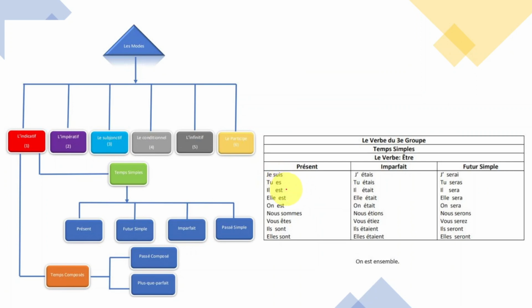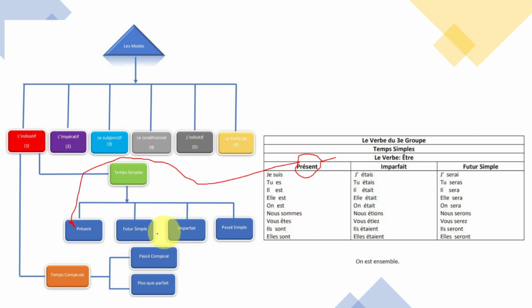Je suis, tu es, il est, elle est, on est, nous sommes, vous êtes, ils sont, elles sont. So, these are part of the third group, verbe être. It's like I am, you are, he is, she is.